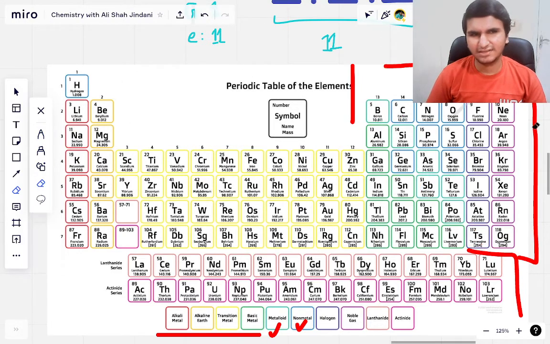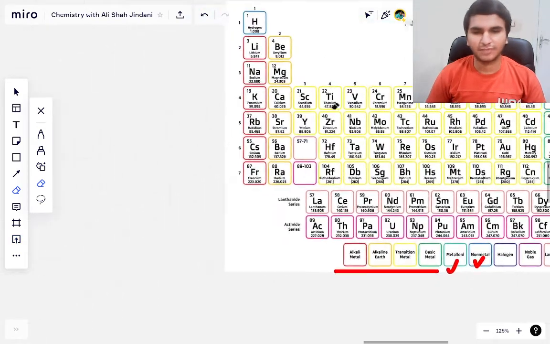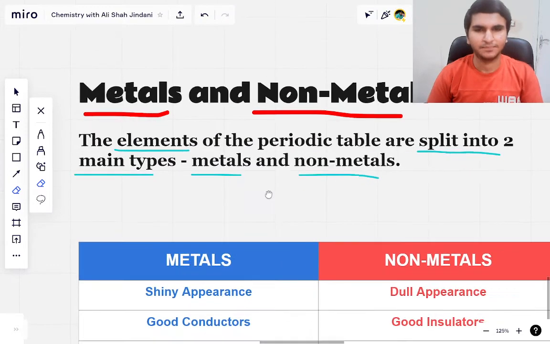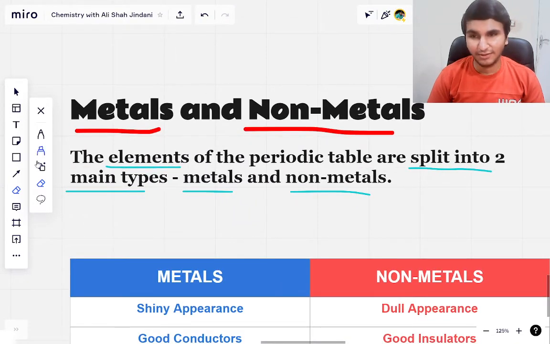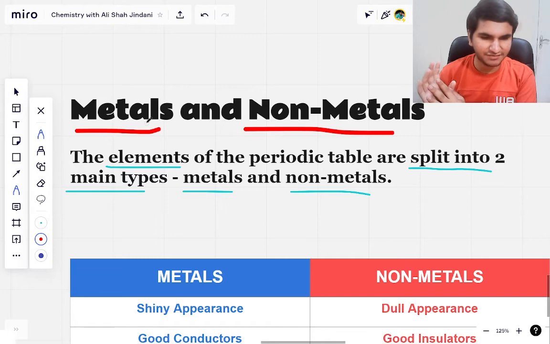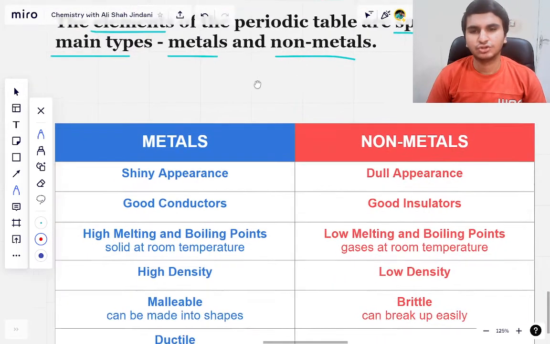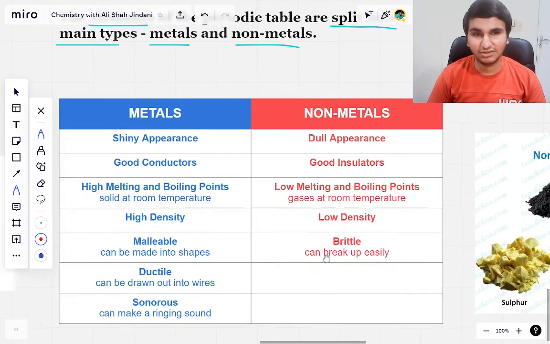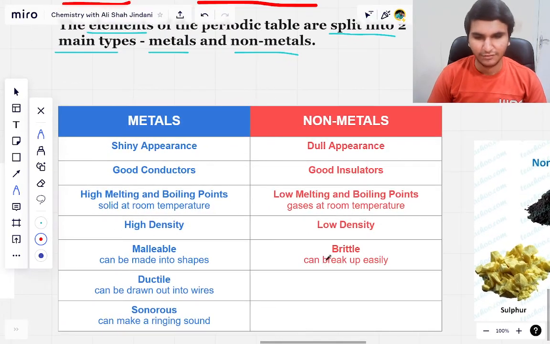Now what is the difference, you might ask? So let's go back to our slide. I told you about metalloids. Metalloids are like a mixture of metal, well, not a mixture, but rather they possess some of the properties of metals and some of the properties of non-metals, right? So let us discuss the major differences, because if we talk about metalloids, obviously we will be overcomplicating things for no good reason.